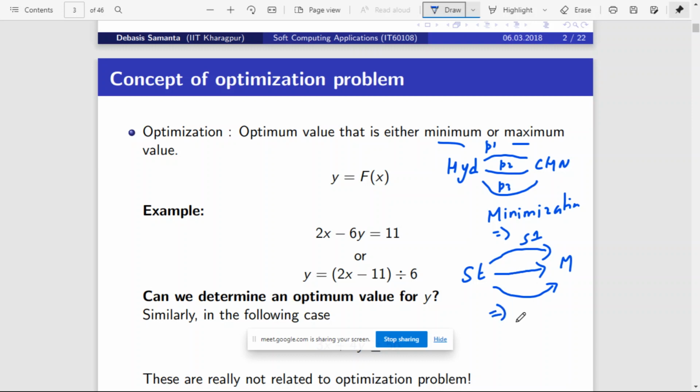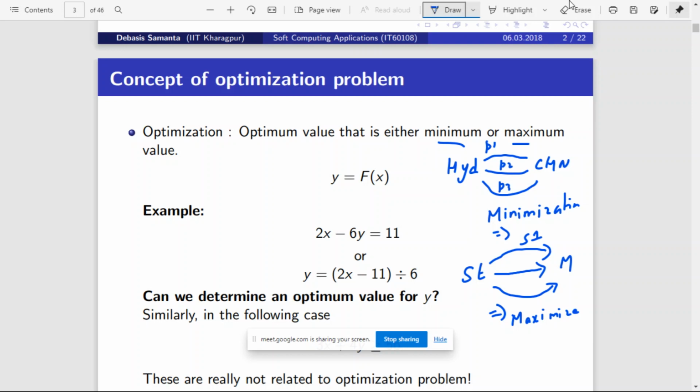Is it to minimize or maximize? In the first case, it is to minimize. In the second case, maximize, because we want more marks. So which strategy should I follow so that my marks will increase? It actually depends on the type of the problem. Either we want to minimize or we want to maximize.